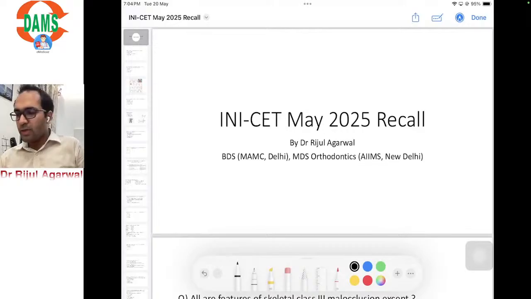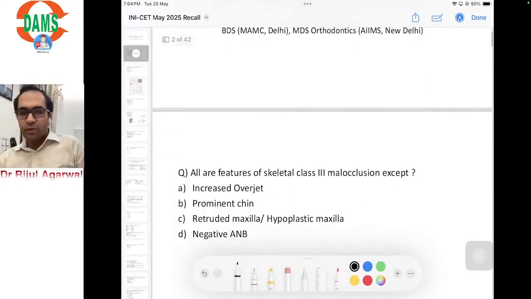Okay, so let's start. The first question is, all are features of skeletal class 3 malocclusion except. There are two questions which came in the exam. One was on skeletal class 3 and one was on skeletal class 2 or 3. They were varied opinions. So they are asking you about the clinical features of skeletal class 3 malocclusion except. The options were increased overjet, prominent chin, protruded maxilla or hypoplastic maxilla, and a negative A and B. So a very easy question.